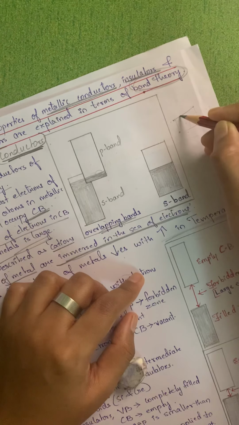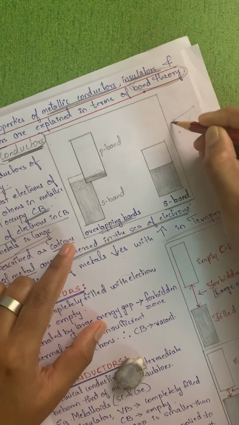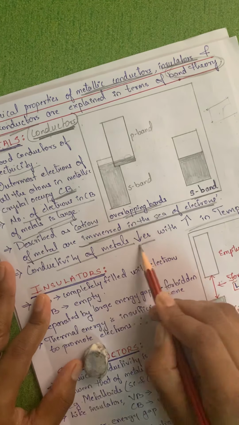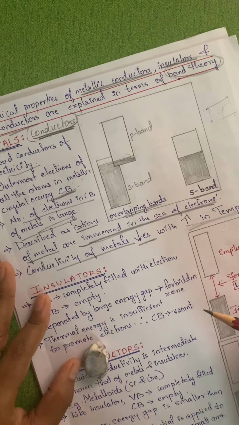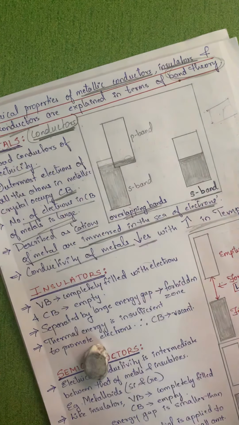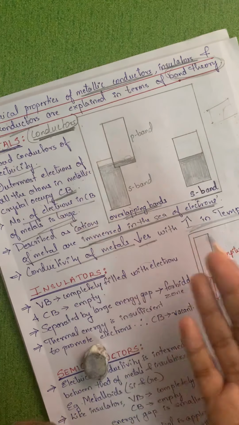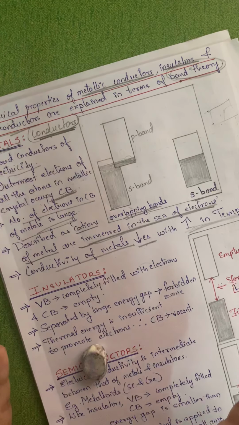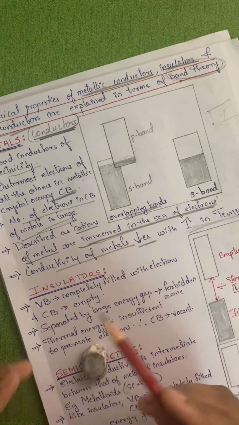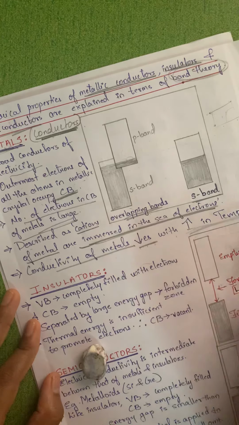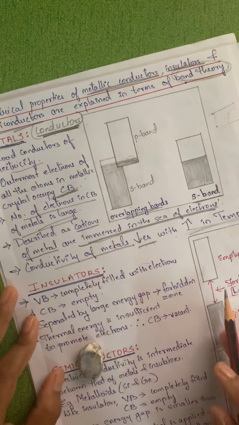As a result, the flow of electrons will be hindered at that time. Therefore we say that the conductivity of metals decreases with increase in temperature. Hopefully this is understood nicely. Conductors are good conductors of electricity. Normally here the electrons enter the conduction band, and because of that they are said to be cations of metals immersed in a sea of electrons, and the conductivity of metals decreases with increase in temperature. Those are the points you have to understand here.